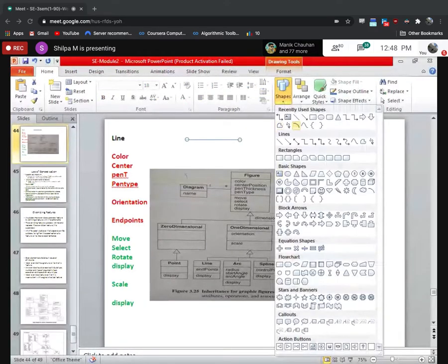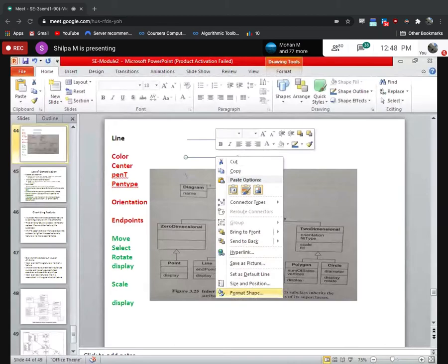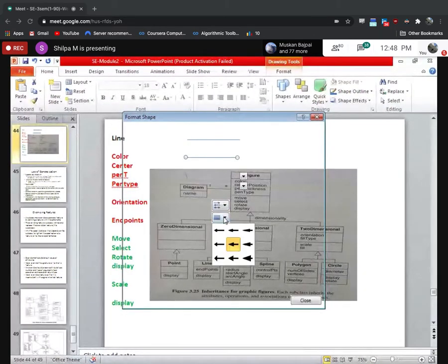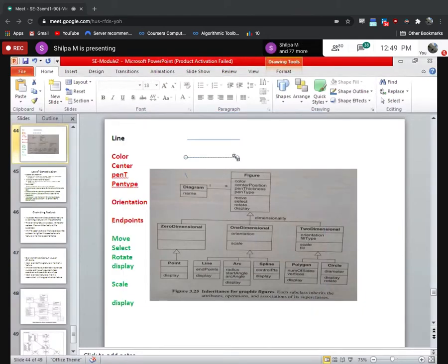But my requirement is I want to display a line which is thick enough or something like this.